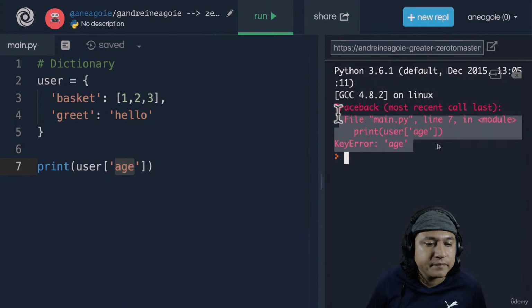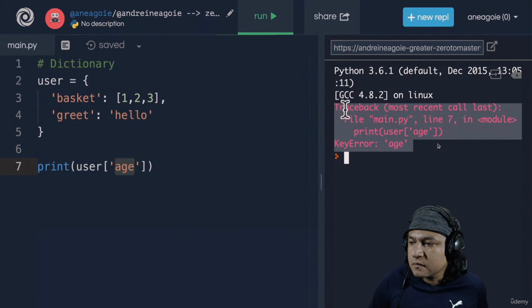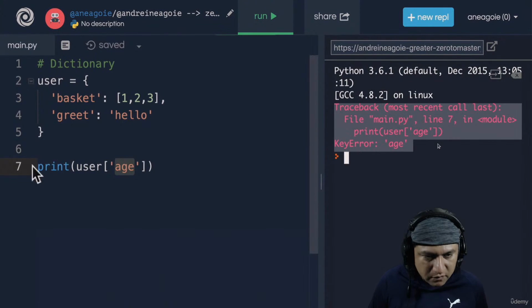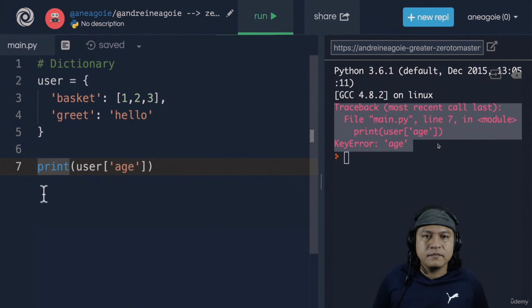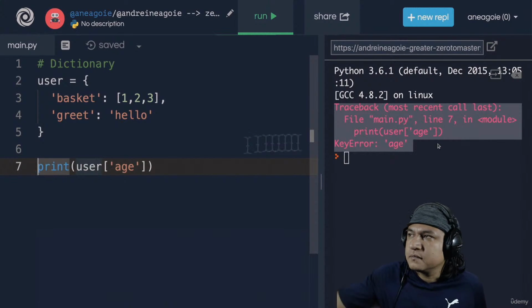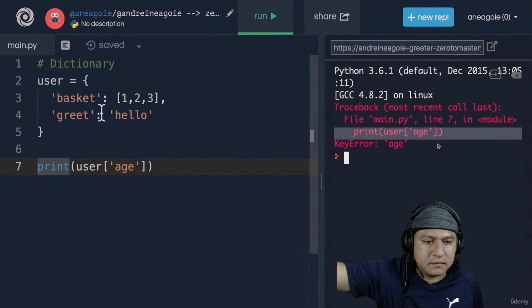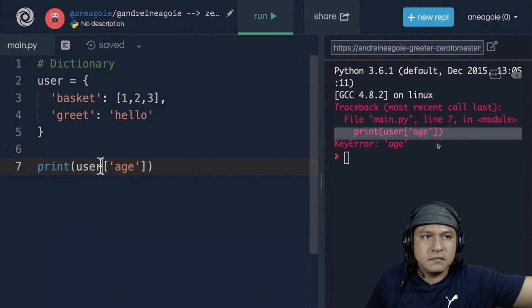But remember, errors in our programs, and this is something we'll cover later on, are not good. They're going to stop the program as soon as the Python interpreter encounters an error. It's going to kick us out of the program and say, hey, you have an error, and it's going to completely ignore what's underneath it. Here we don't have anything, but in a real life program, we want to avoid these errors because it stops execution. So another good way to access a key and to see if it even exists is to use .get.